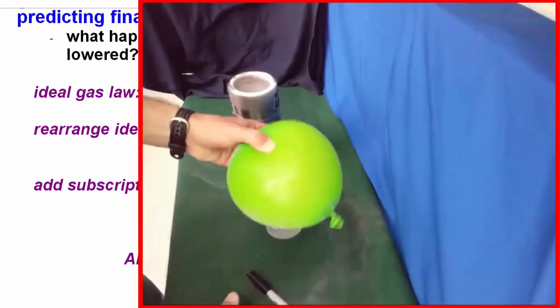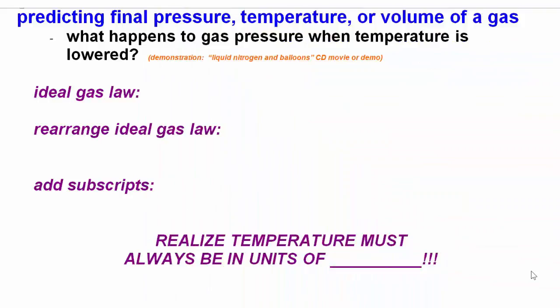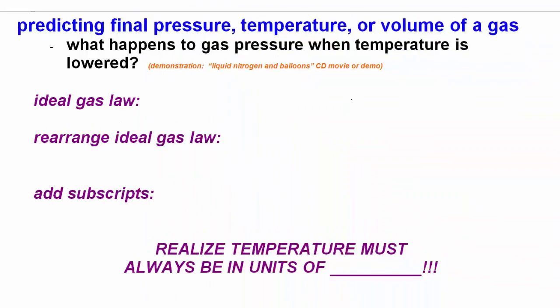Pressure and temperature. So let's see if we can come up with an equation that's going to allow us to predict changes in pressure, temperature, or volume of a gas. Let's start with the ideal gas law. PV equals nRT.